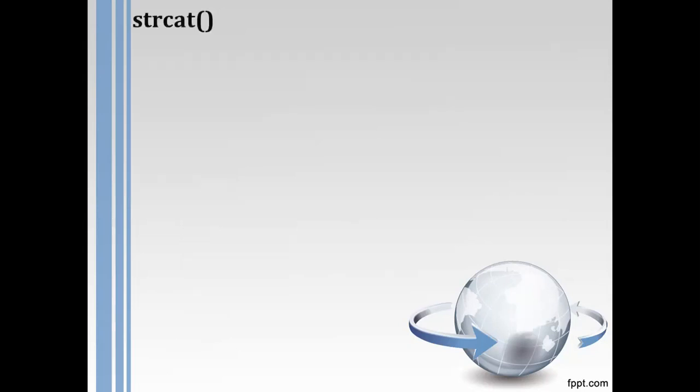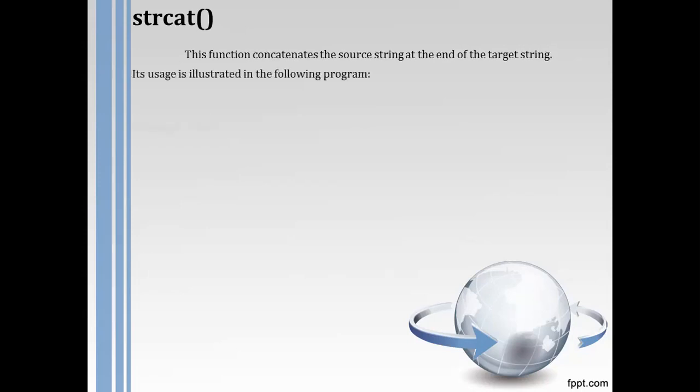The next function is string concatenate. Concatenate means it will combine one string into another string, but where? At the end of the other string. So this function concatenates the source string at the end of the target string. Let's see an example so that your idea about string concatenate will be clear.